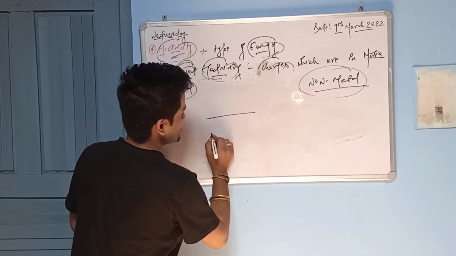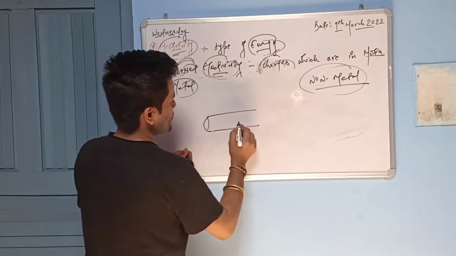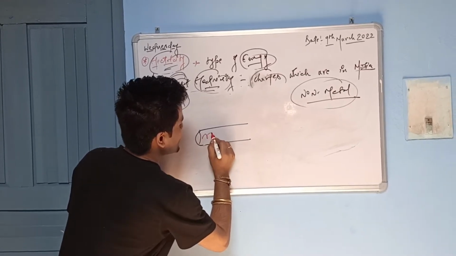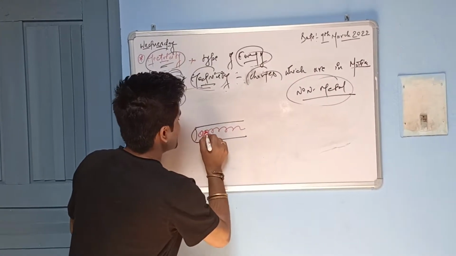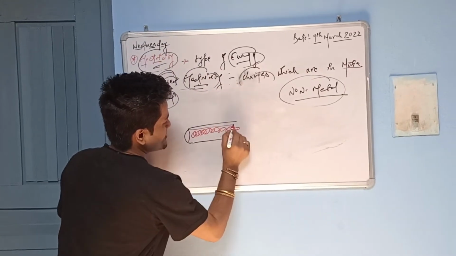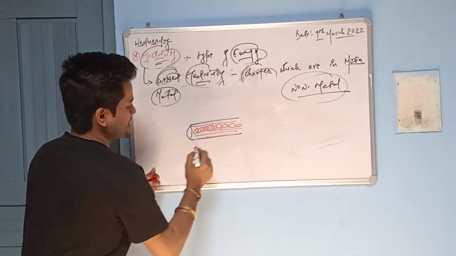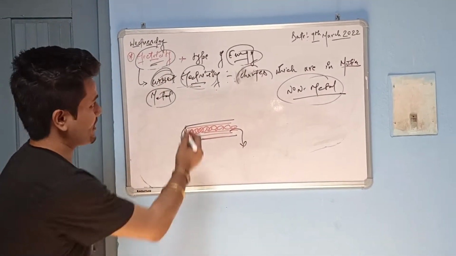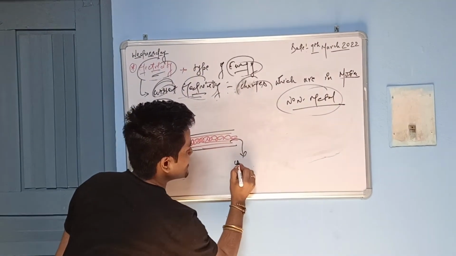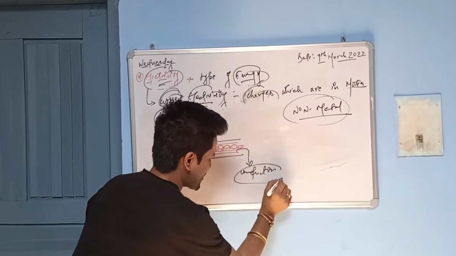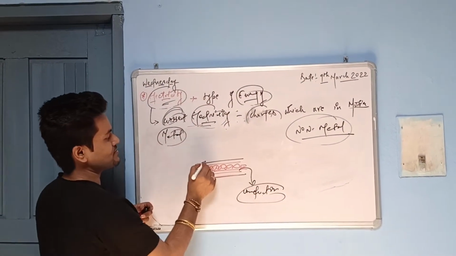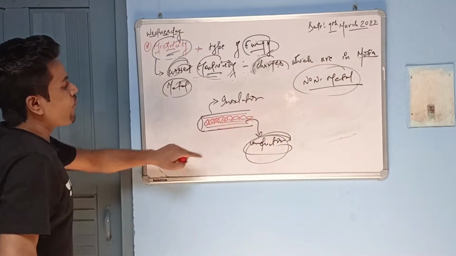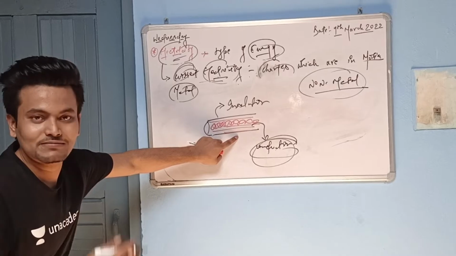See, suppose this is a wire. The upper part of this wire is made up of plastic, right? But what about the inner part? Some metal wire is always inserted over here, and that metal wire is responsible for the flow of electricity. Metal wires are conductors, and the outer part made of plastic is an insulator. So what is responsible for the production of electricity? It is the conductor.